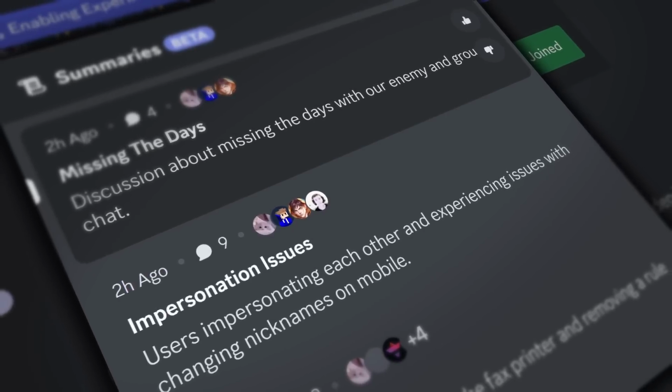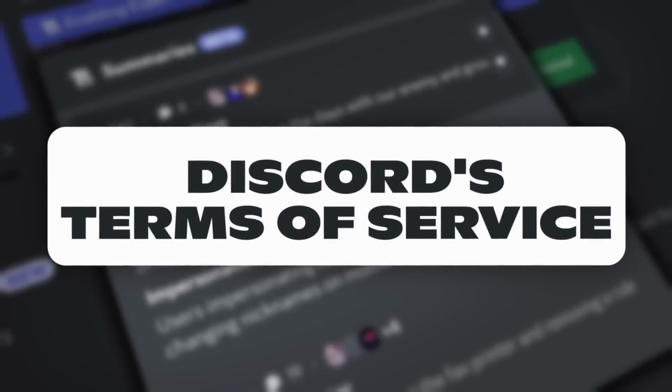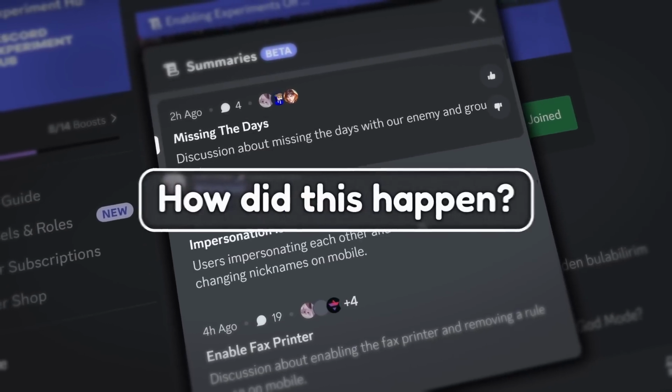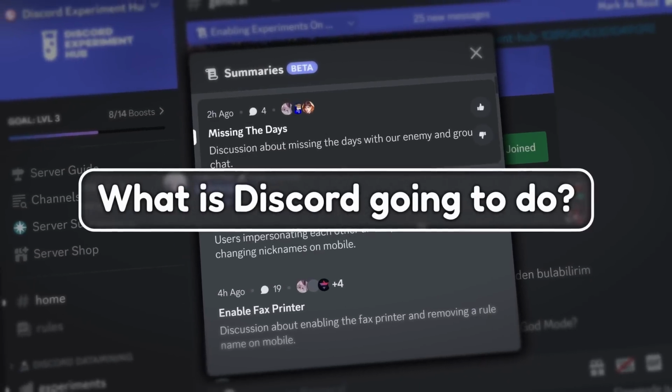You probably didn't know, but Discord's AI summaries break Discord's own terms of service by leaking your data. But how did this happen? What are the repercussions, and what is Discord going to do about it?